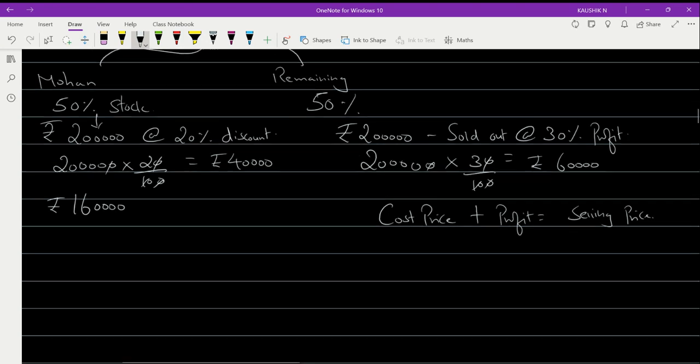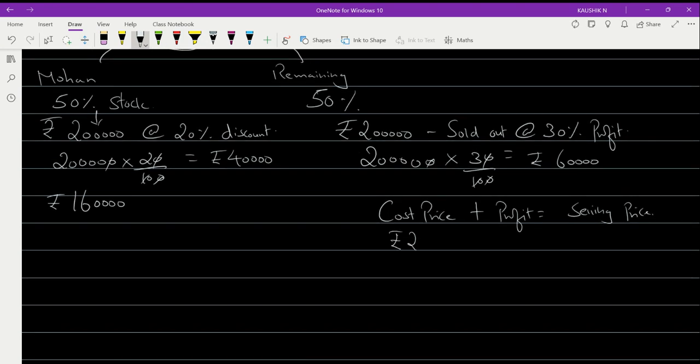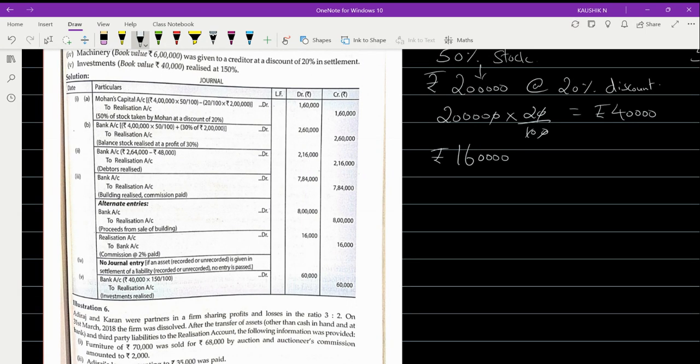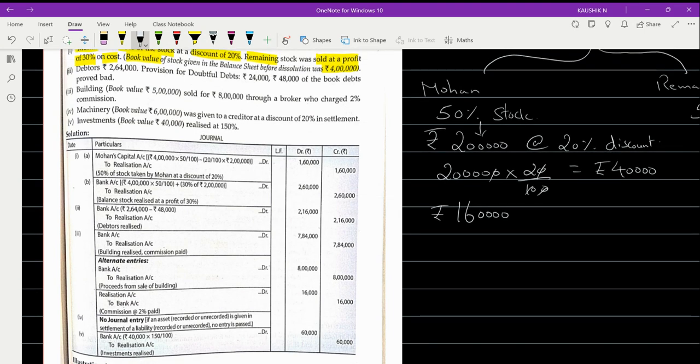So 2 lakh rupees plus rupees 60,000 is equal to rupees 2 lakh 60,000. So that is what they have mentioned here. First you got the value of rupees 1 lakh 60,000 and then you got the value of 2 lakh 60,000.